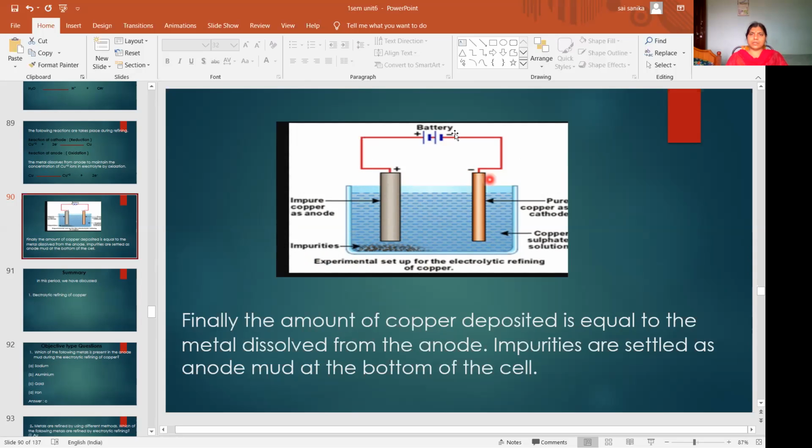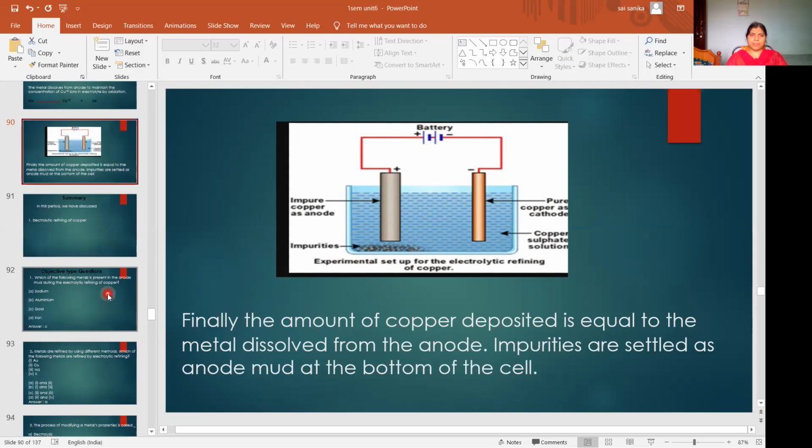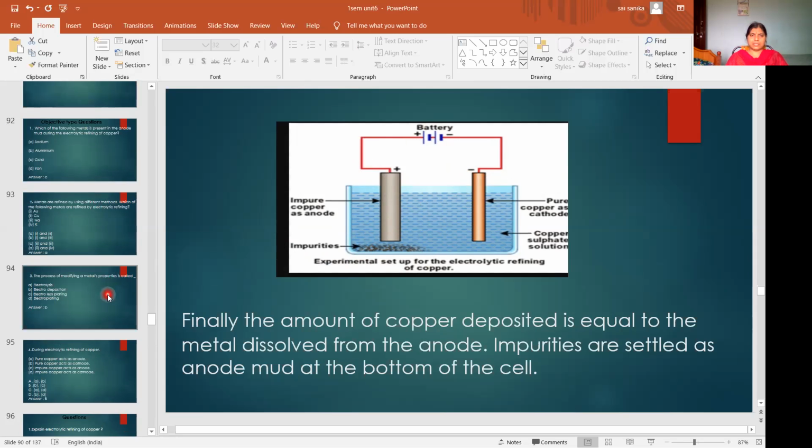So like this you can purify any metal by electrolytic refining. Here we have seen the electrolytic refining of copper. This is what we discussed in the last class. This is one of the applications of electrolysis.